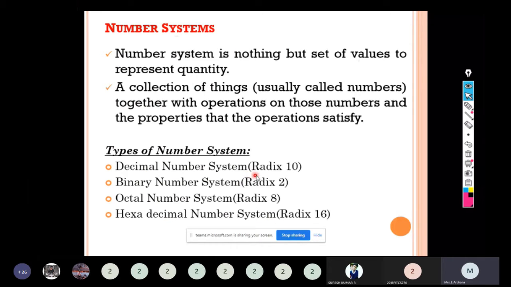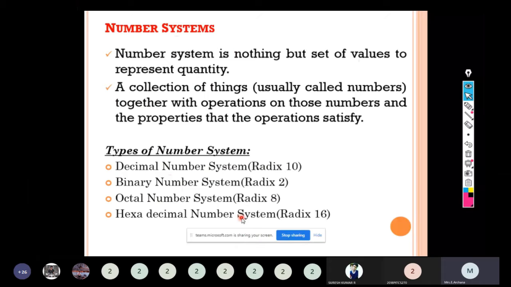Decimal number system, we can call its radix or base. So decimal number system will have the base value 10. It consists of numbers from 0 to 9. Binary number system will have the radix value 2, so it consists of values 0 and 1. Octal number system will consist of base 8. It consists of values from 0 to 7.